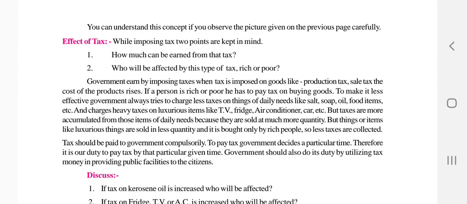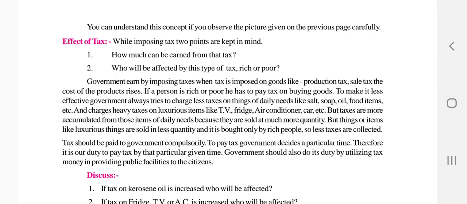Tax should be paid to the government compulsorily because they provide a lot of services freely to us. If we don't pay taxes, we will only be complaining about why the government is not doing anything for the society, the state or the country. So it is very compulsory that we pay taxes, in the different ways that they have allotted. To pay tax, the government decides a particular time, and it is our duty to pay taxes by the given time.